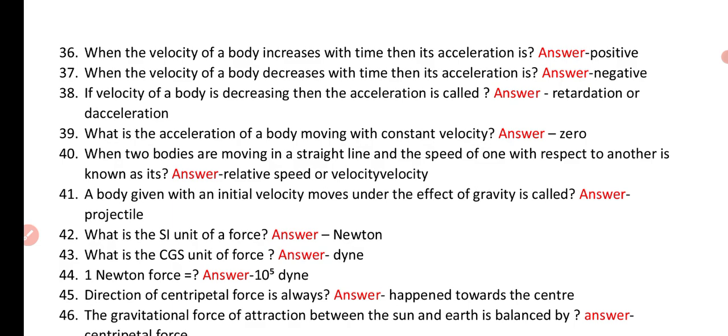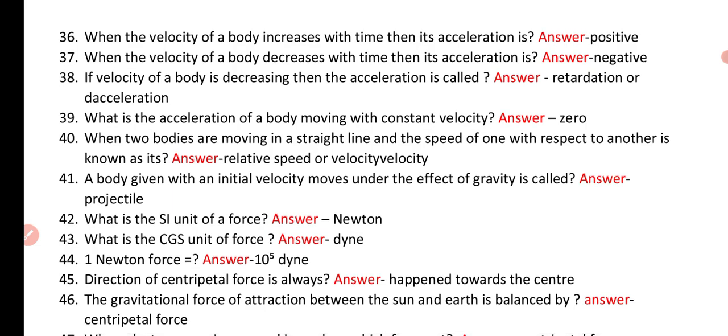Question number 39. What is the acceleration of a body moving with constant velocity? Answer: 0. Question number 40. When two bodies are moving in a straight line and the speed of one with respect to another is known as. Answer: relative speed or relative velocity. Question number 41. A body given an initial velocity and moving under the effect of gravity is called. Answer: projectile.